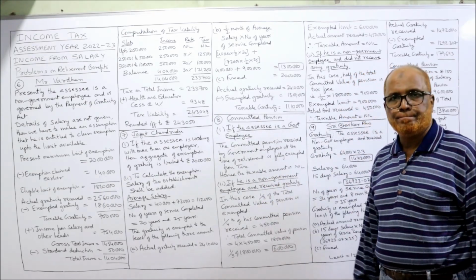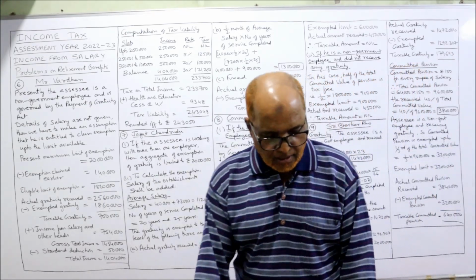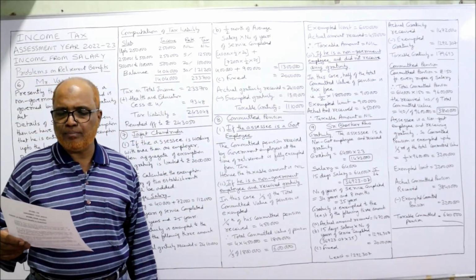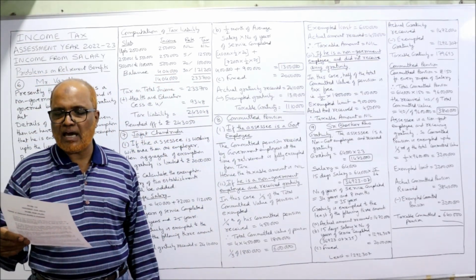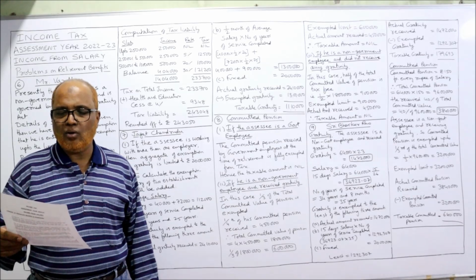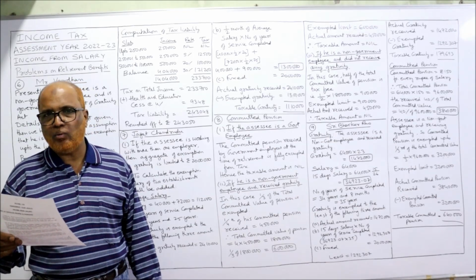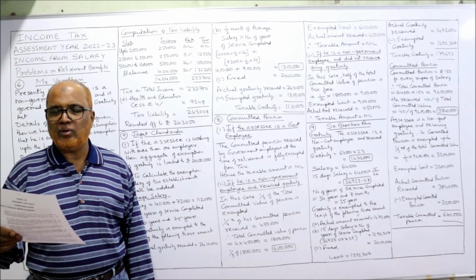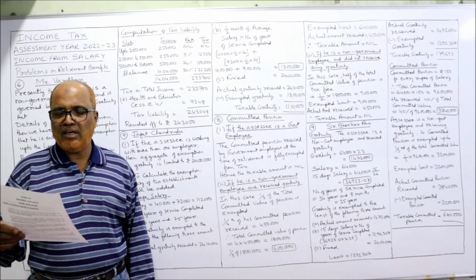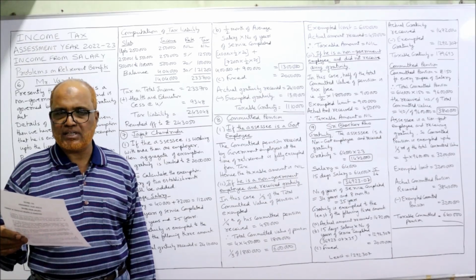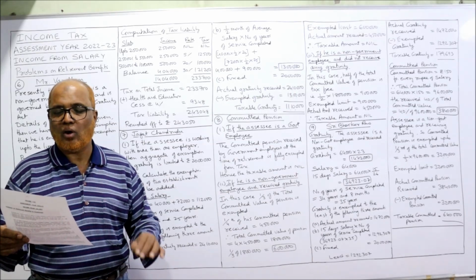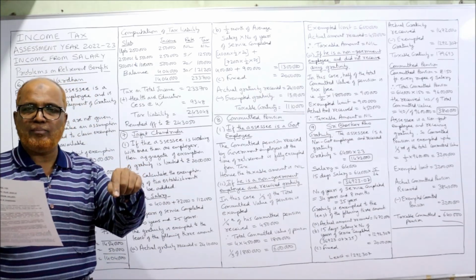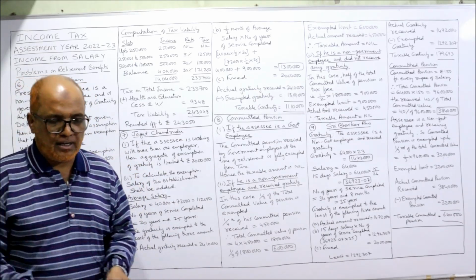That's it. 7 problems completed. Now 8th problem. Sri Hasham retired from the service after serving for 29 years. During the previous year, he got 1/4 of the pension commuted and received 4,50,000. Calculate the taxable amount in the following cases. First case, if he is a government employee. Second, if he is a non-government employee and received gratuity. Third case, if he is a non-government employee and did not receive any gratuity.